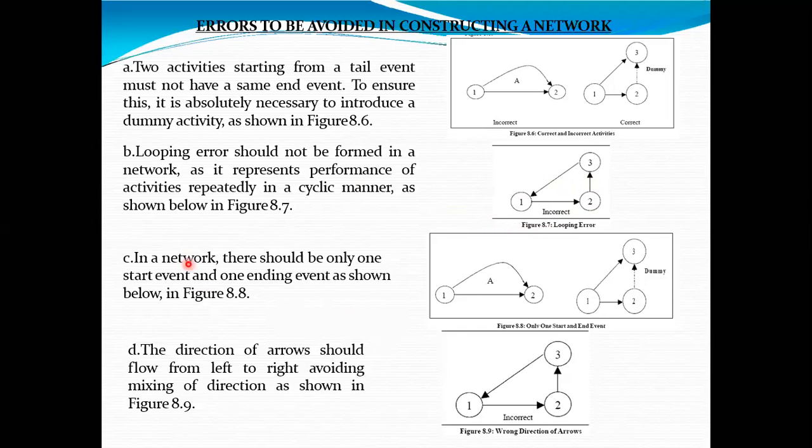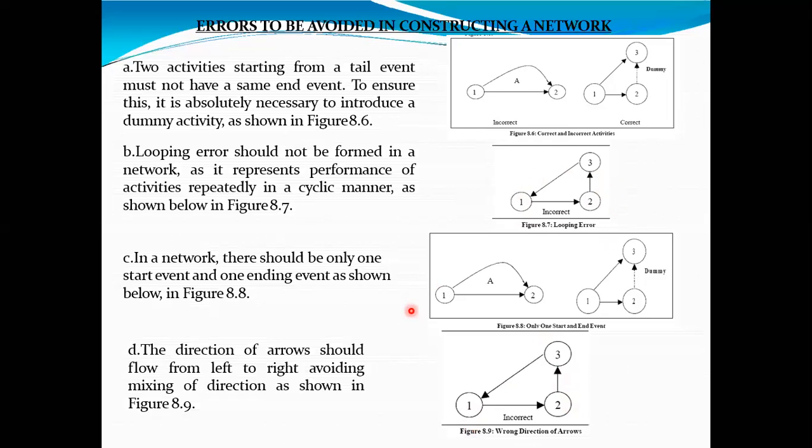Okay, then in network there should be only one start event and one end event. Okay, so this we have already gone through. Then direction of arrow should be from left to right. So direction of arrow should be from this to this or this to this. So our 1 to 3, this arrow should be avoided. So again it represents the cyclic manner. So if all arrows are from left to right, then we should avoid the arrows from right to left. Otherwise it gives the cyclic way.